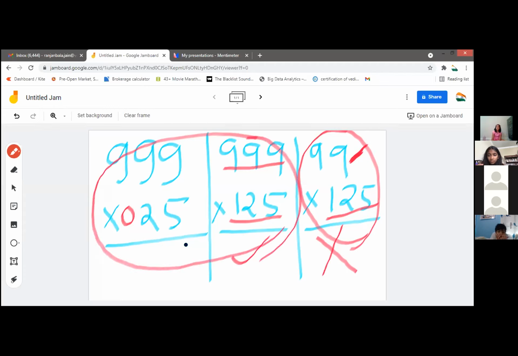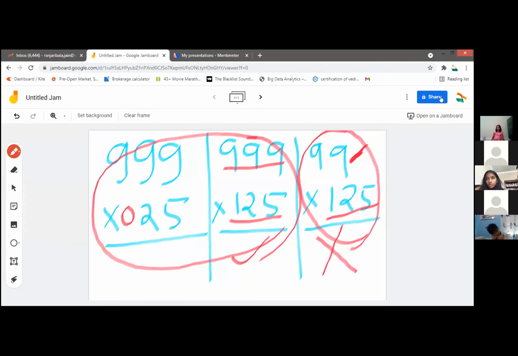So now I have put up all the three cases. This is type number 2, this is type number 1, and this is type number 3. Type number 3 cannot be solved by Nikhilam Sutra. Anybody having any other problem?